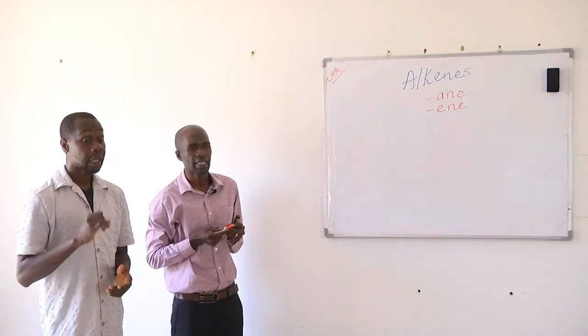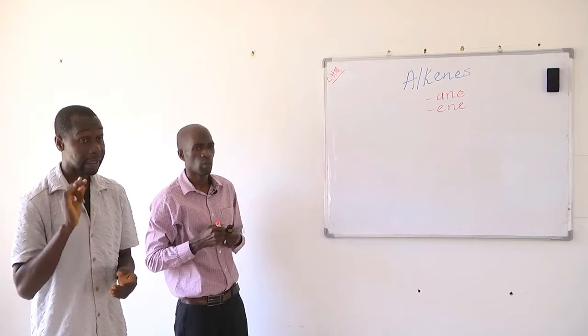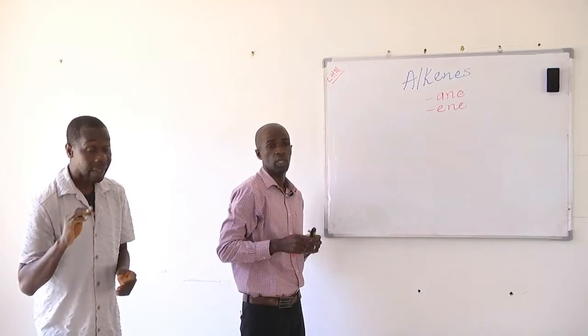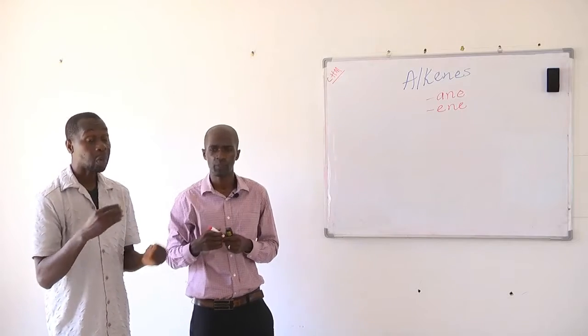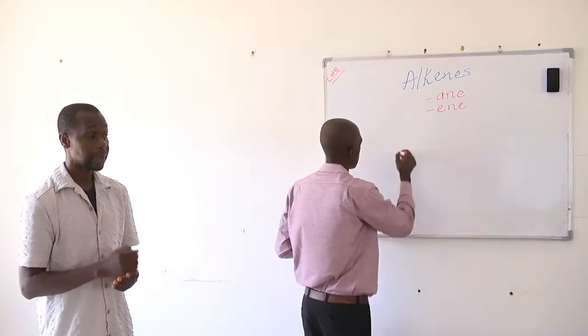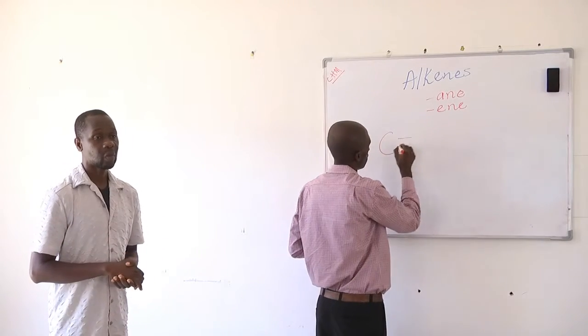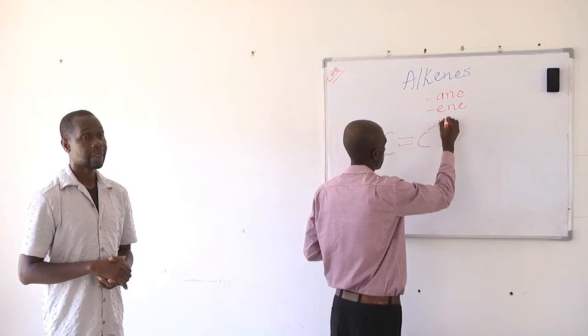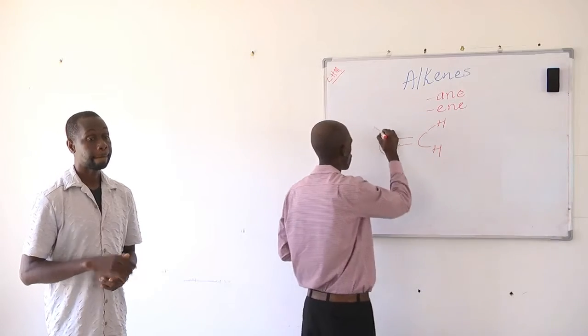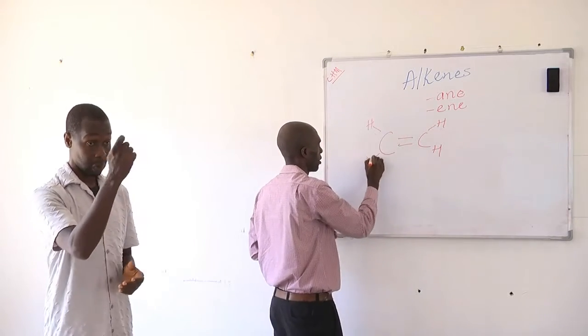So the simplest alkene is ethene, commonly called ethylene, in which both carbons are sp2 hybridized. That is, this is the structure of ethene.